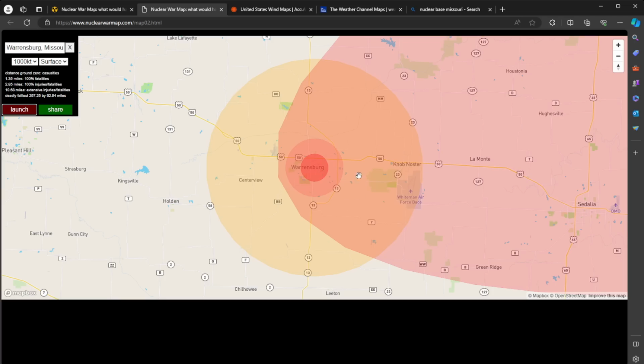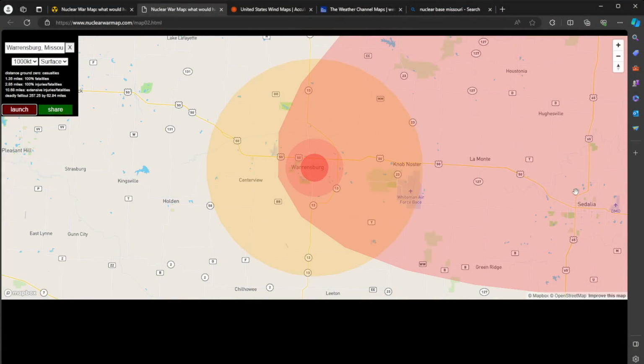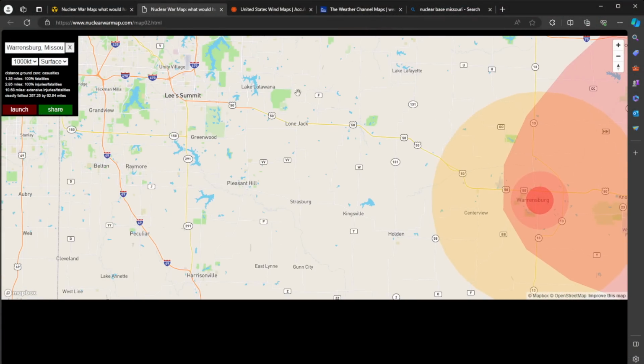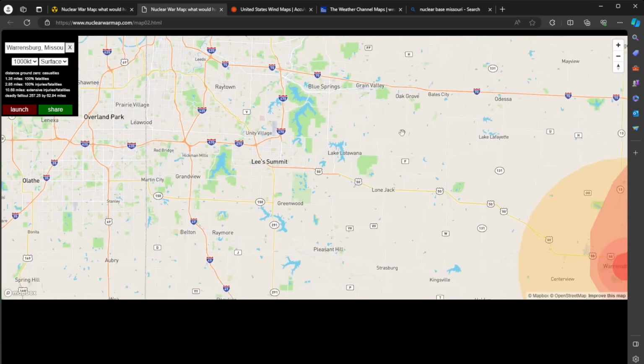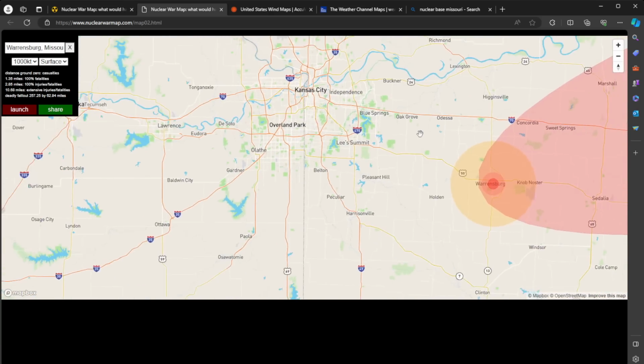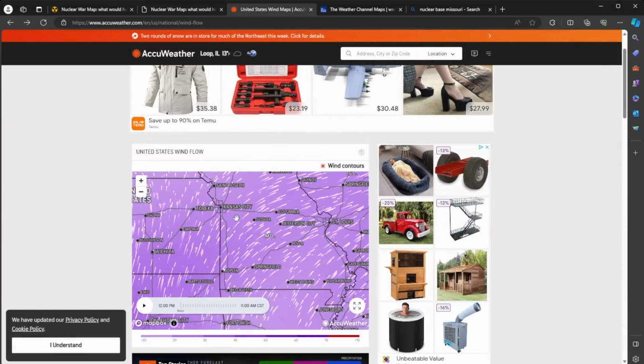Obviously the fallout zone alone would be enough here, and Whiteman is actually in the outer zone. And the Russians have multiple warheads for this area, and they're not going to send just one. So Whiteman Air Force Base and the surrounding area is certainly going to be hit. So if you live in Sedalia, especially if the winds are going this direction, big trouble. If you live in Kansas City, Lee's Summit, etc., maybe not so much of a problem here, but which way are the winds going?